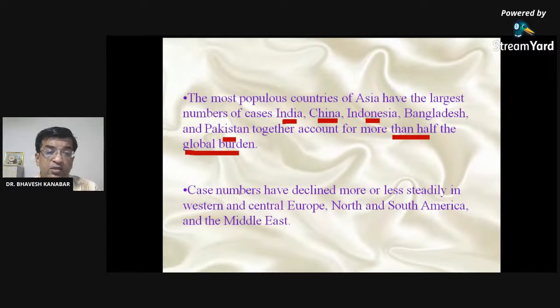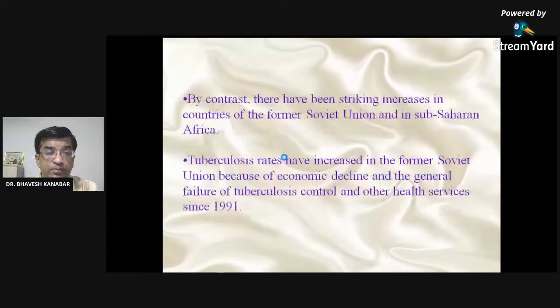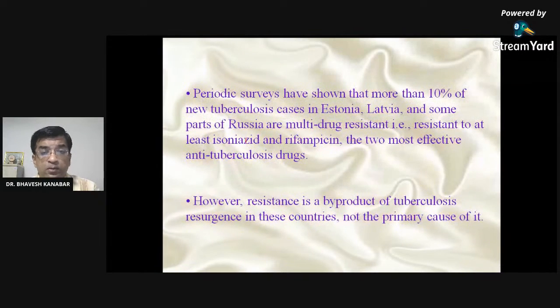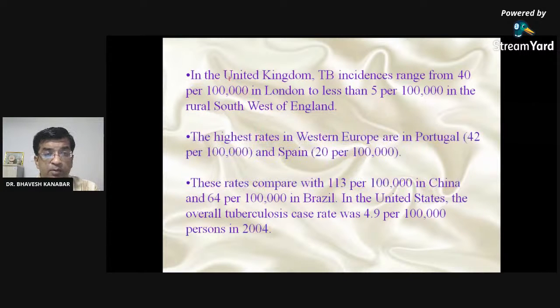Right? Case numbers have declined more or less rapidly in Western and Central Europe, North and South America, and the Middle East. So these are all developed countries. By contrast, there has been a striking increase in the Soviet Union and Sub-Saharan Africa. Tuberculosis rates have increased in the former Soviet Union. No need to remember this. I will also skip this part. Remember only important data. Again, you can see in Brazil also there is a high number of tuberculosis cases, the same as in COVID.